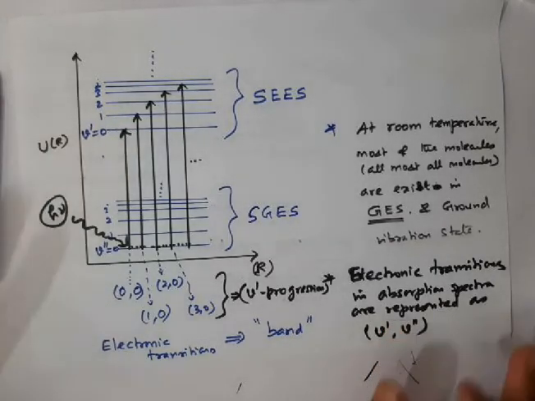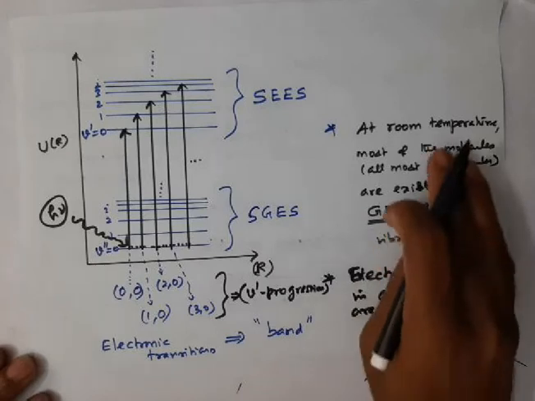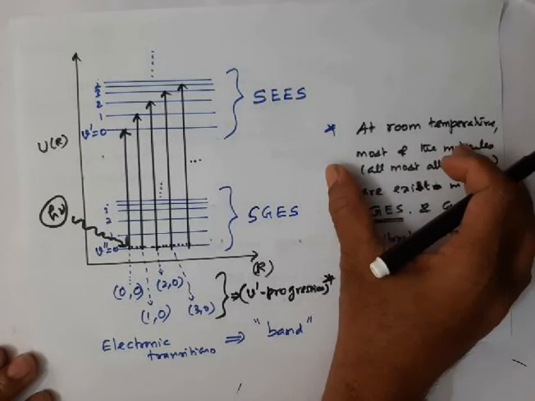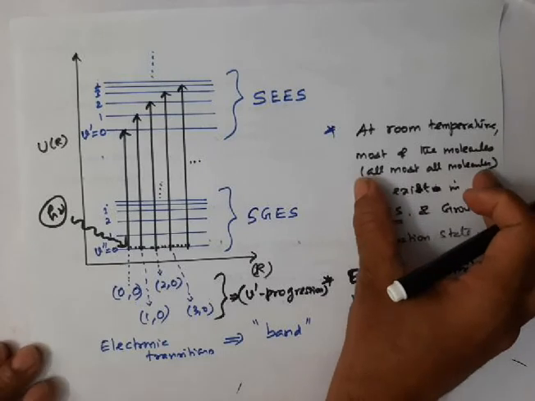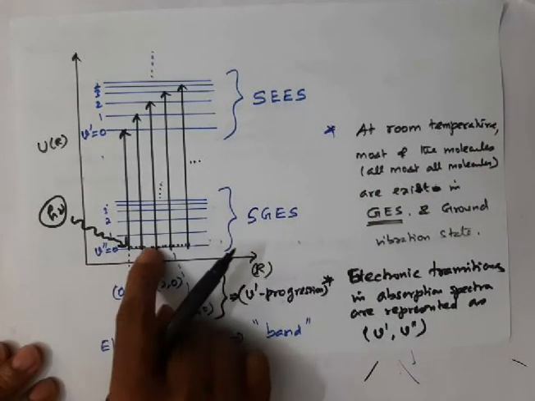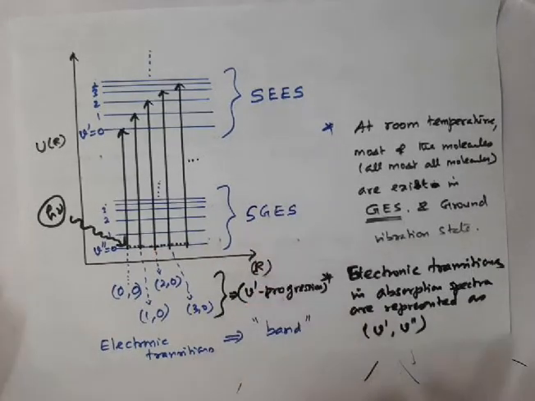Let me discuss this in a detailed manner. In an electronic transition at room temperature, this is the point I would like to say: at room temperature, almost all molecules exist in the ground vibrational state of the ground electronic state. This is the point you should keep in mind.